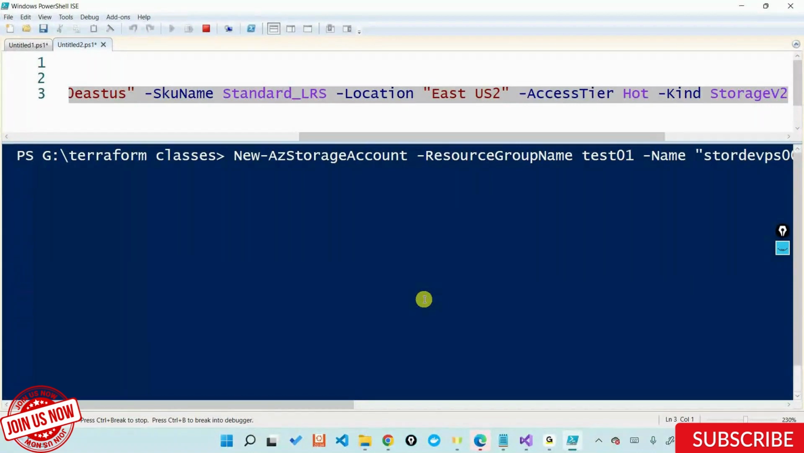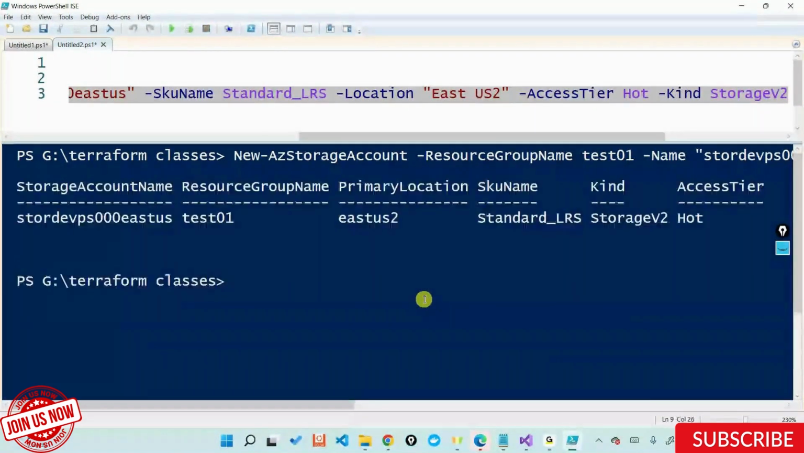Sorry, let's visit the Azure portal and let's also check how it is created. Again, if you look at this, it is giving you in written these details, telling that the storage account name is this one, resource group is test01, then you have a primary location East US, and you have SKU name and all these things.